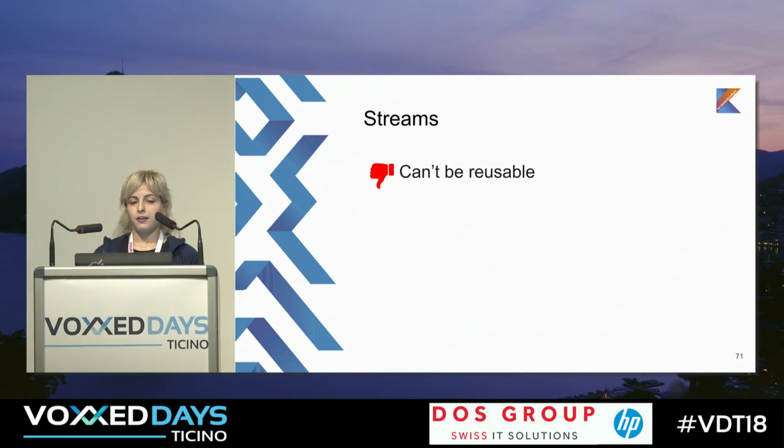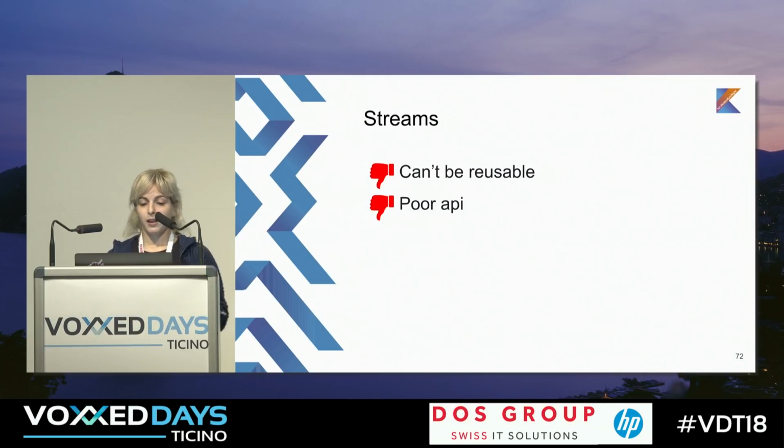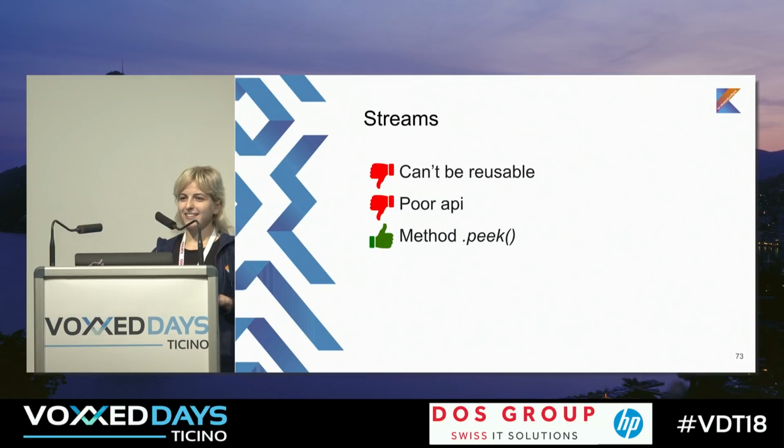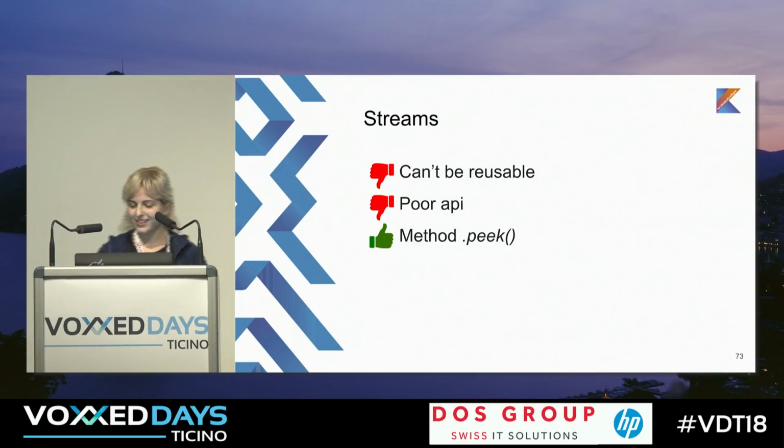First of all, streams cannot be reused. Then streams have a poor API because they are from Java, and in Java they don't really think about programmers, and you need to write most methods on your own. You can just use existing methods and pass some strange lambdas. In streams there is the method peek. By the way, who knows what this method does? Yeah, it takes, and you can use it during logging.